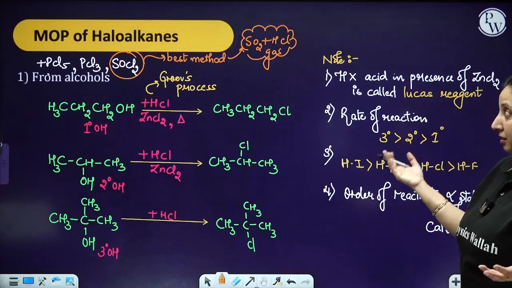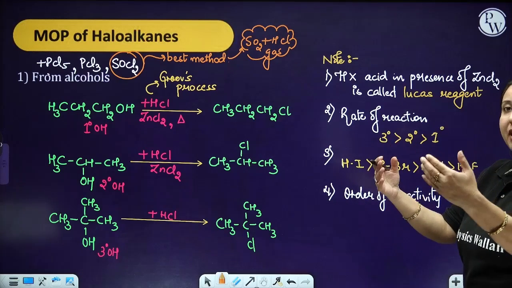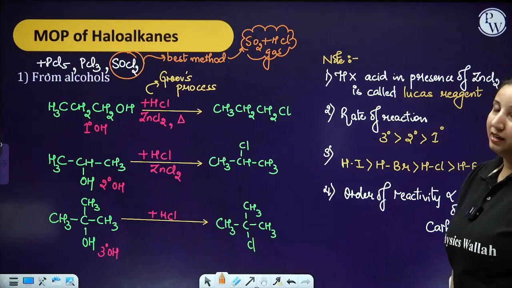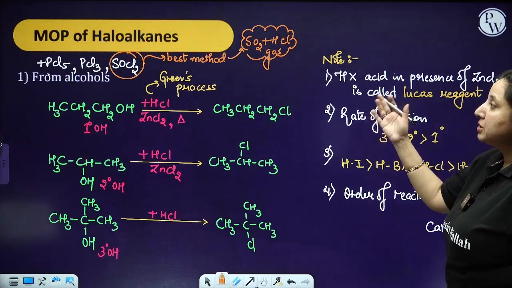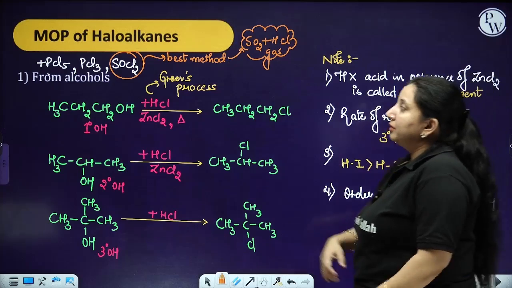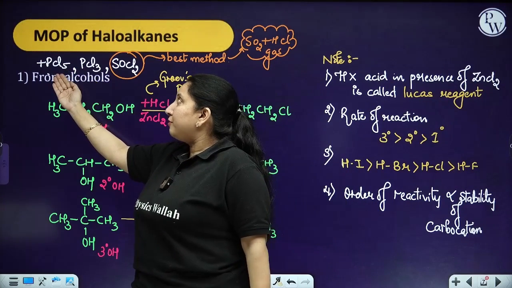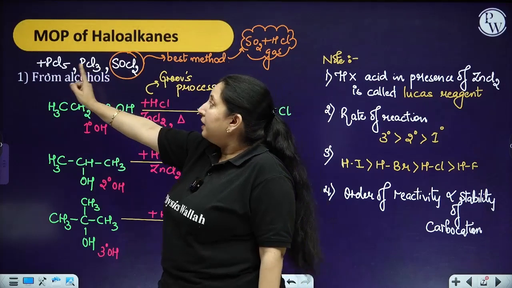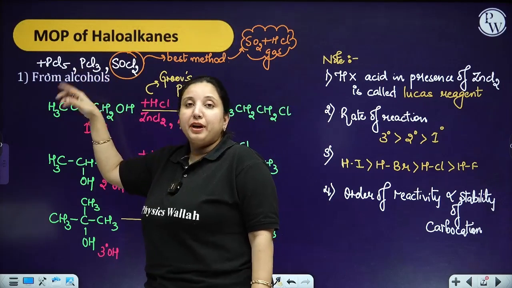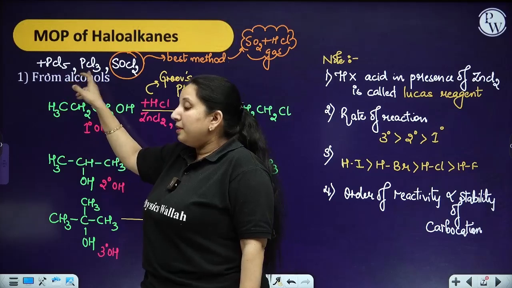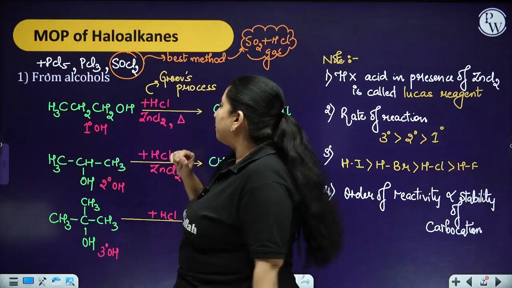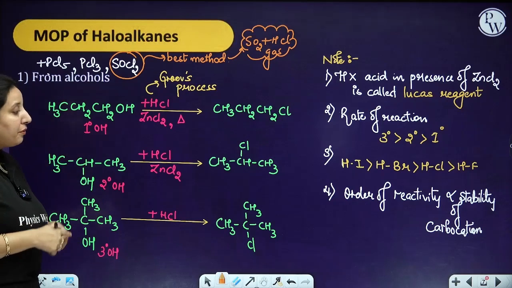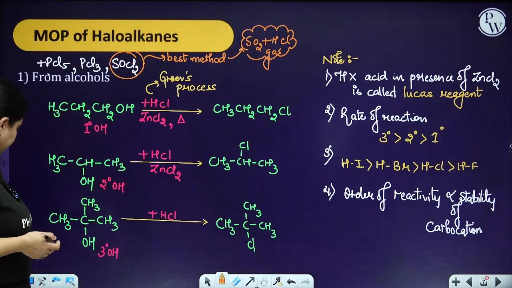So being gases, they are going to evaporate, and when they evaporate, you are going to have the pure alkyl halide like this only. So that's why SOCl2 is considered the best method among the three. If you look at PCl5, you are going to get, of course, the alkyl halide, but besides that alkyl halide you are going to get POCl3 and HCl. Then in the case of PCl3 you are going to get H3PO3 and your alkyl halide. So you require to provide separation techniques in these cases. Okay.